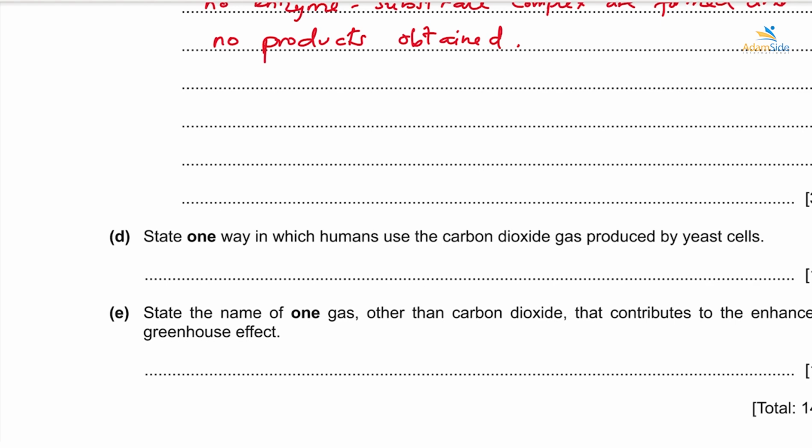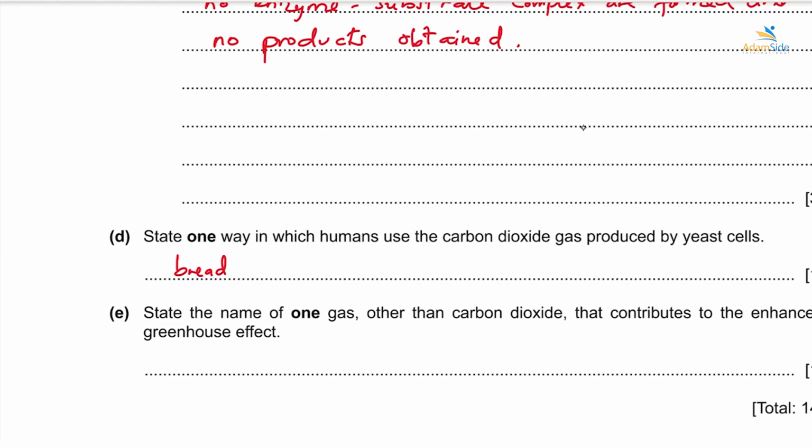All right, and this is the essence of why humans use yeast in the whole process. They need the carbon dioxide so that the carbon dioxide can help in formation of the dough of the bread. All right, so we would say one use of yeast for people is in bread making.